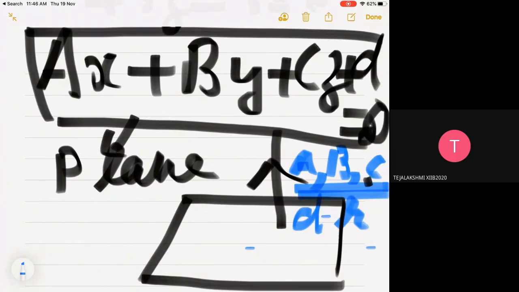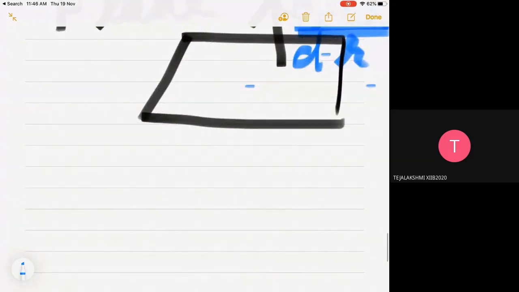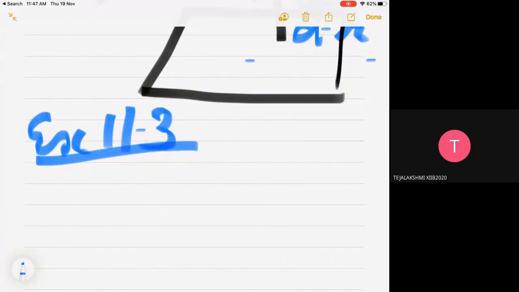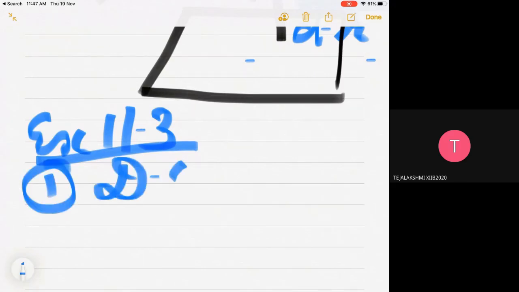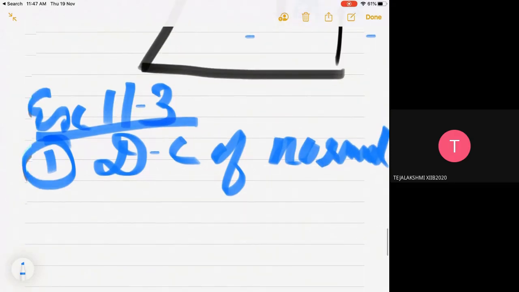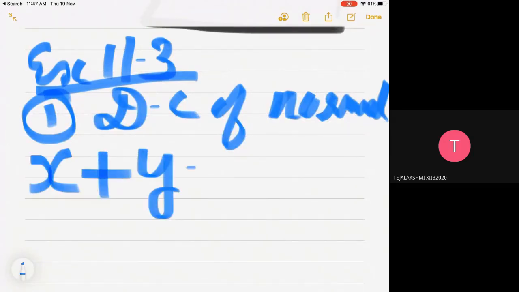Okay. So I'm going to exercise 11.3. The first question is: find the direction cosine of the normal to the plane x plus y plus z equal to 1.